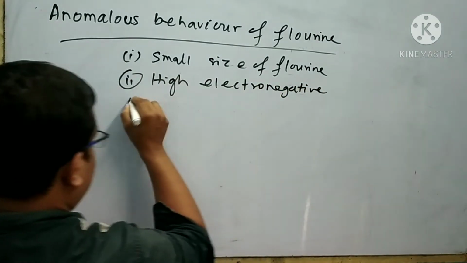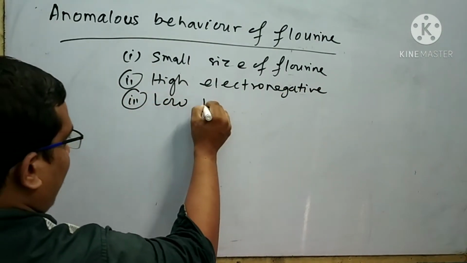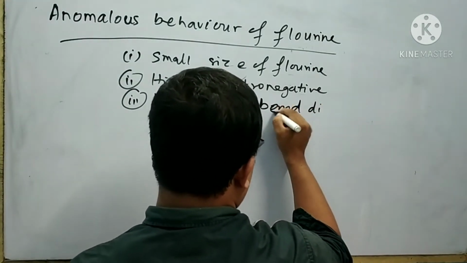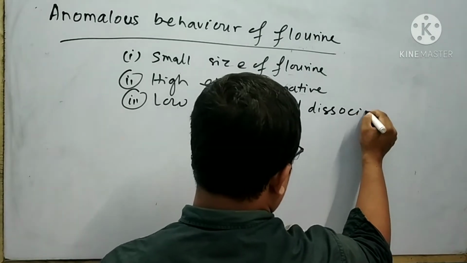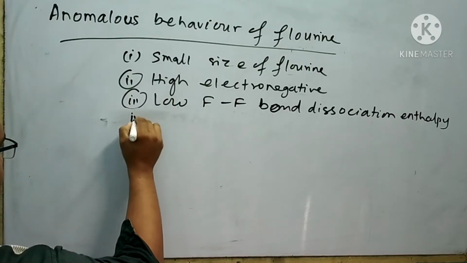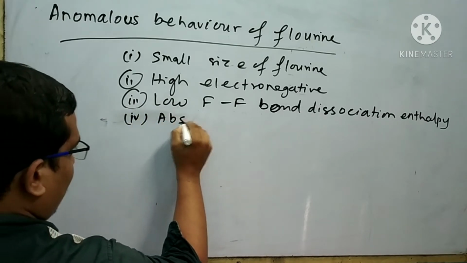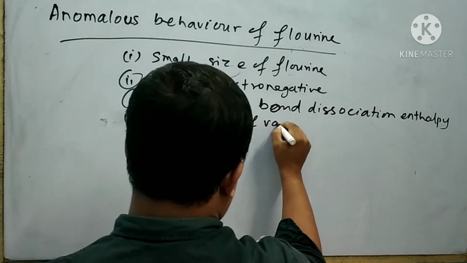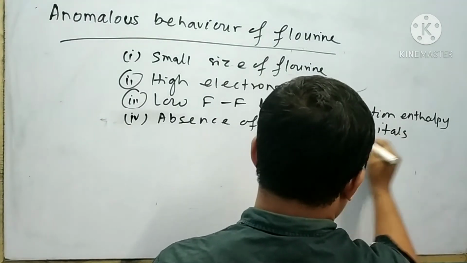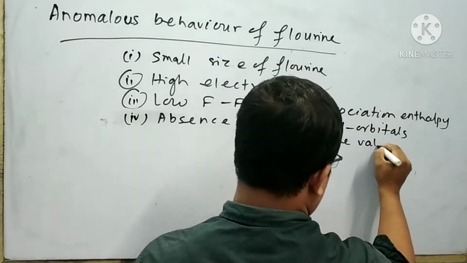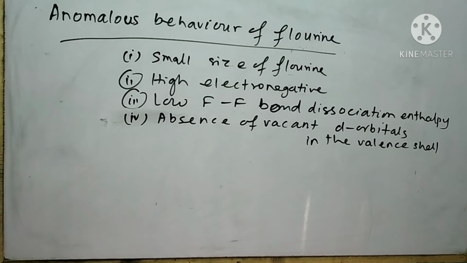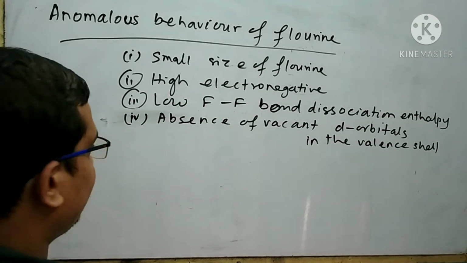Third point is low F-F bond dissociation enthalpy. Fourth point is absence of vacant d orbitals in the valence shell. Due to these causes, fluorine shows anomalous behavior.